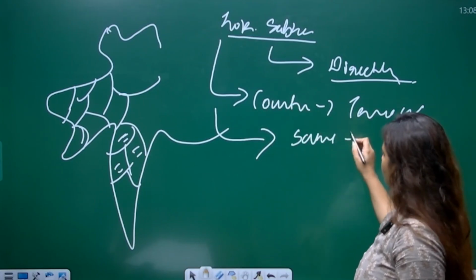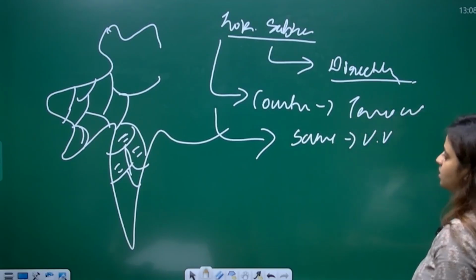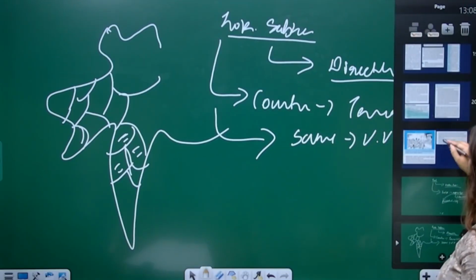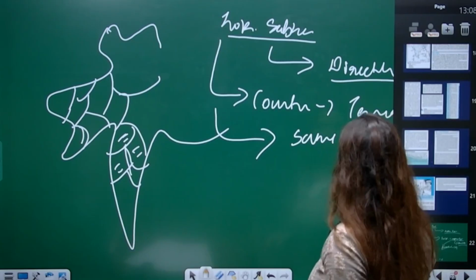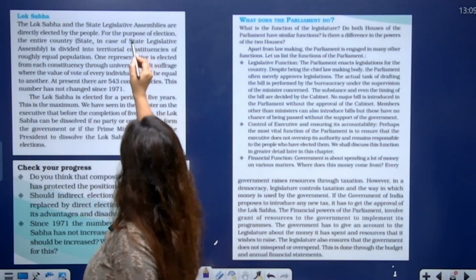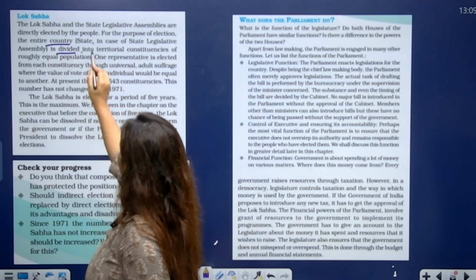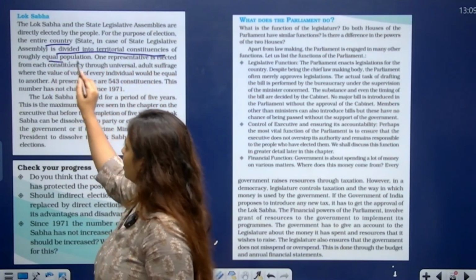The vote value of every constituency, of every representative is the same. Okay. The entire country is divided into territorial constituencies roughly having equal population.